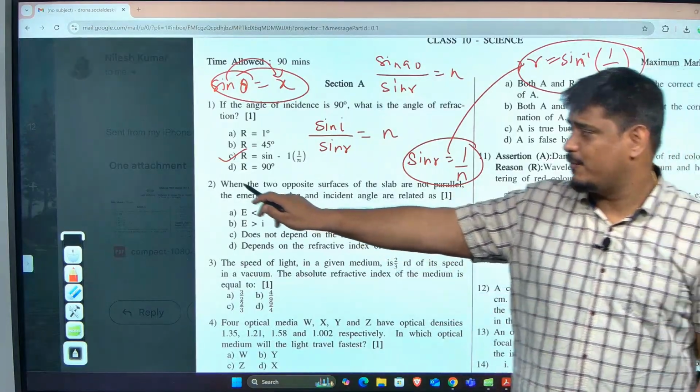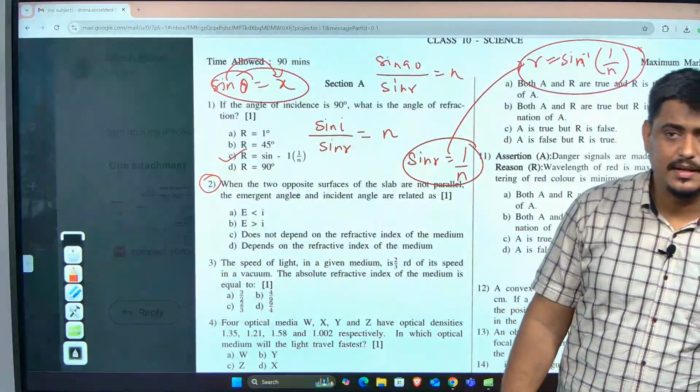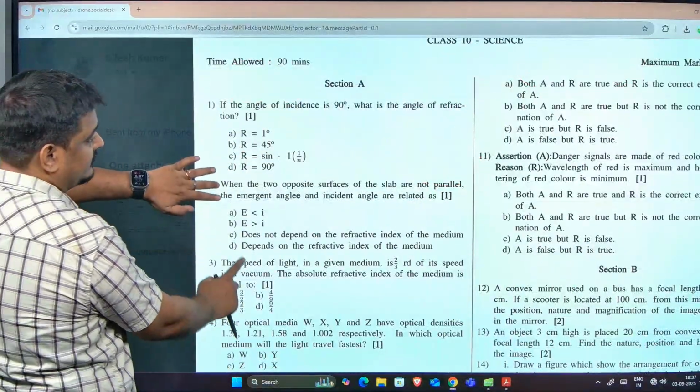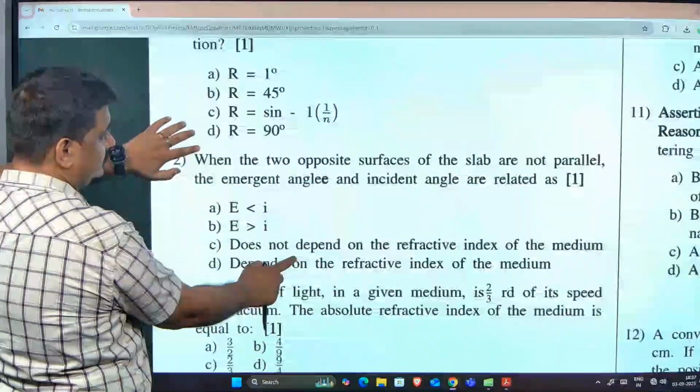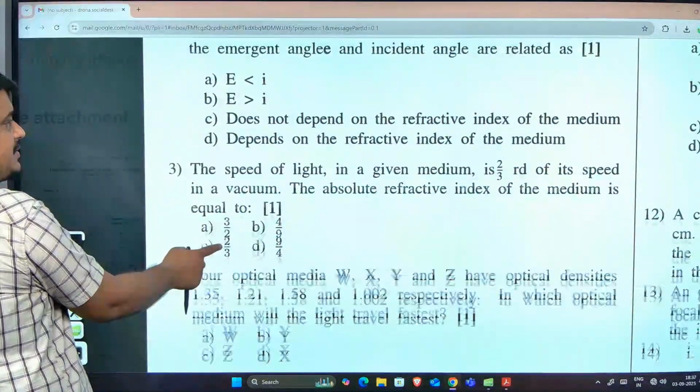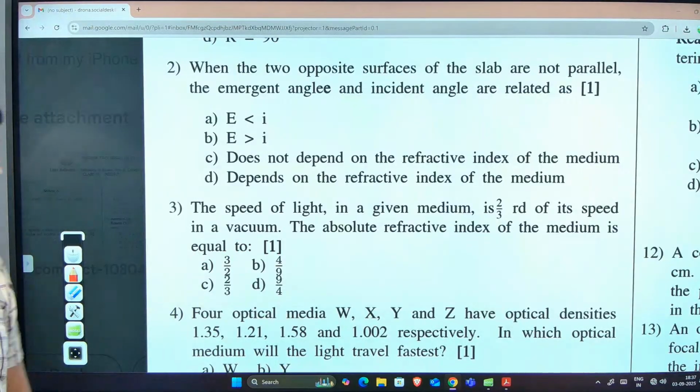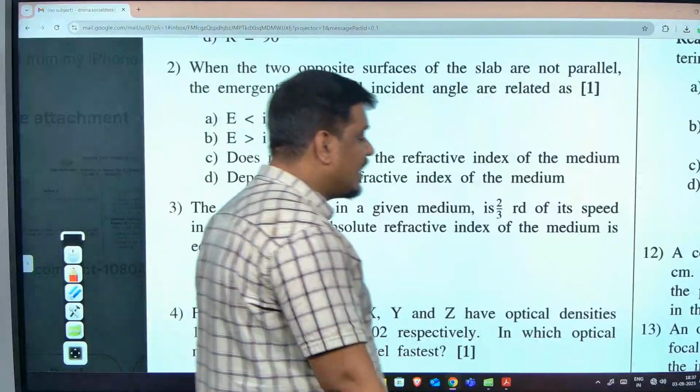Question number 2, make it fast. Is it visible to you? Shall I make it bigger? I hope it is visible more clearly now. When two opposite surfaces of a slab are not parallel, the emergent angle and incident angle are related as.